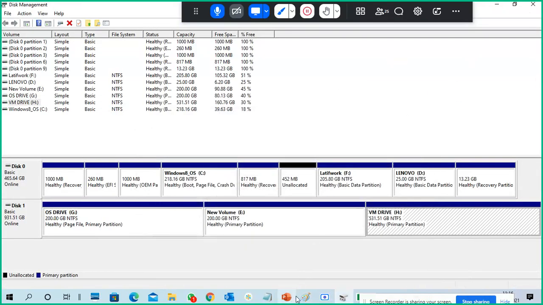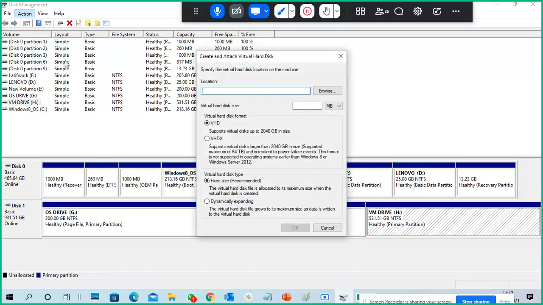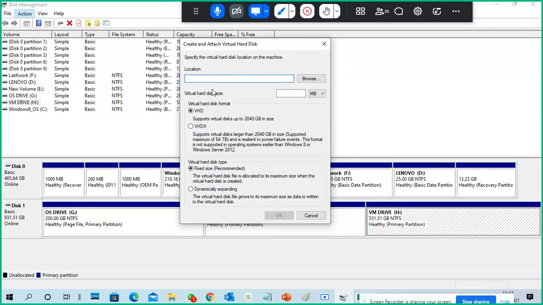Next, I'm going to create a virtual hard disk. So create a VHD. When you see here, there are two formats: virtual hard disk format VHD and VHDX. VHD supports virtual hard disks up to 2040 GB in size, which means 2 terabytes.